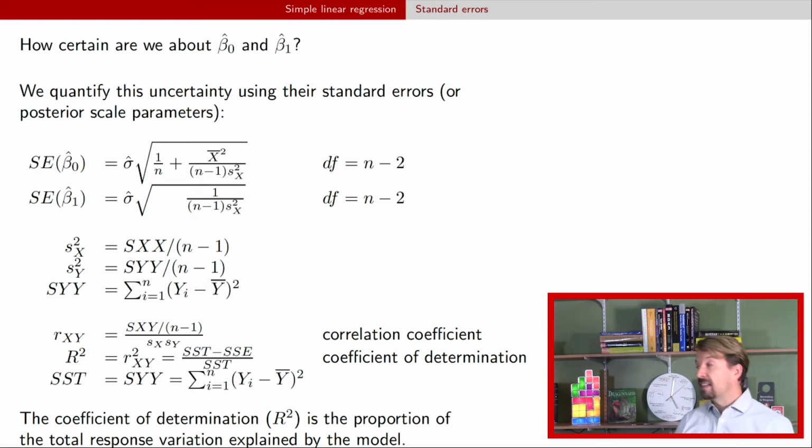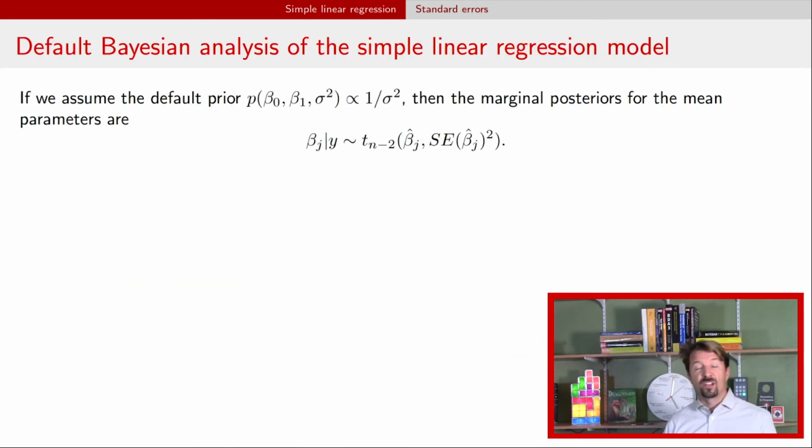Okay, so what can we do with these? We got standard errors, that's great, right? We can now calculate a correlation, we can calculate the coefficient of determination, but in particular, those standard errors are going to be extremely helpful. So if we come at this from a Bayesian perspective, with this particular prior, so now I've written it out sort of fully. We have a prior on the regression coefficients, beta naught and beta 1, and the variance sigma squared, and that prior is just 1 over sigma squared. Just like with the normal model, this is not a proper distribution, that is, it doesn't integrate to 1, but nonetheless, we can use it to then find a posterior.